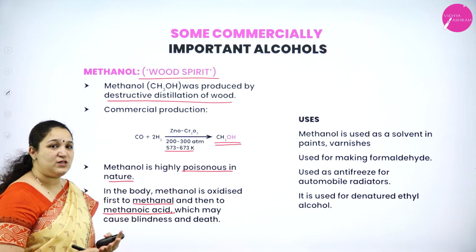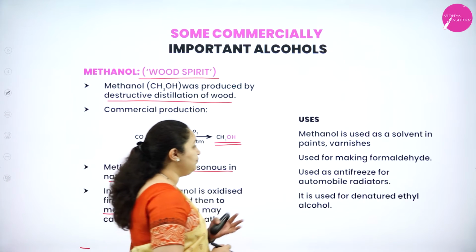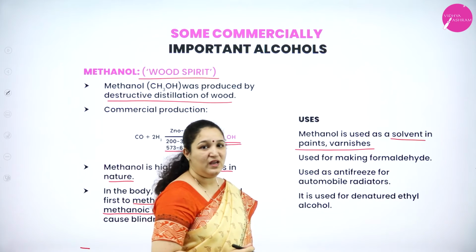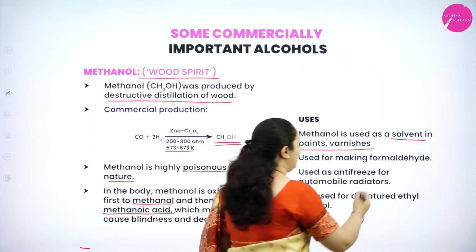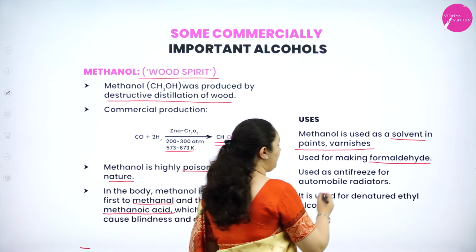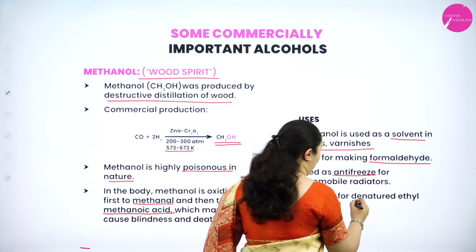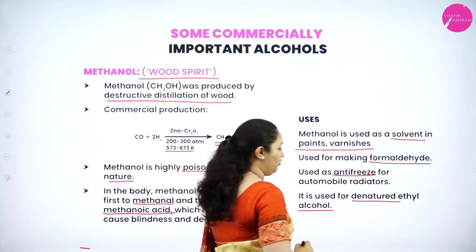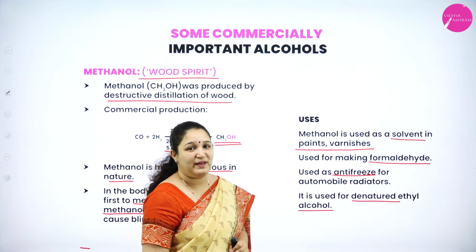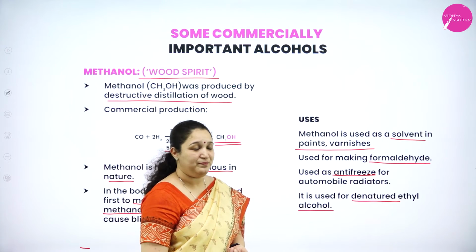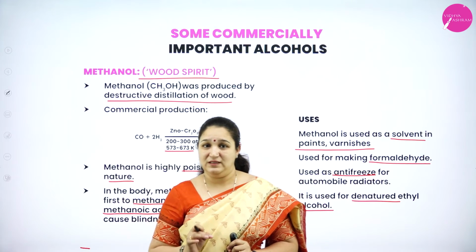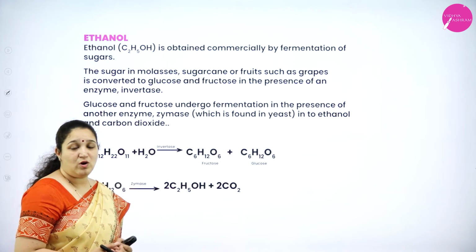Now why is it so commercially important, if you have to know? Methanol is used as a solvent in paints and varnishes. It is used for making formaldehyde, as well as it is used as antifreeze for automobile radiators, and it is used for denatured ethyl alcohol. What is denaturation of ethanol? I'll explain that in the next slide. Okay, so these are the uses of methanol. Clear? The other commercially important alcohol is ethanol.